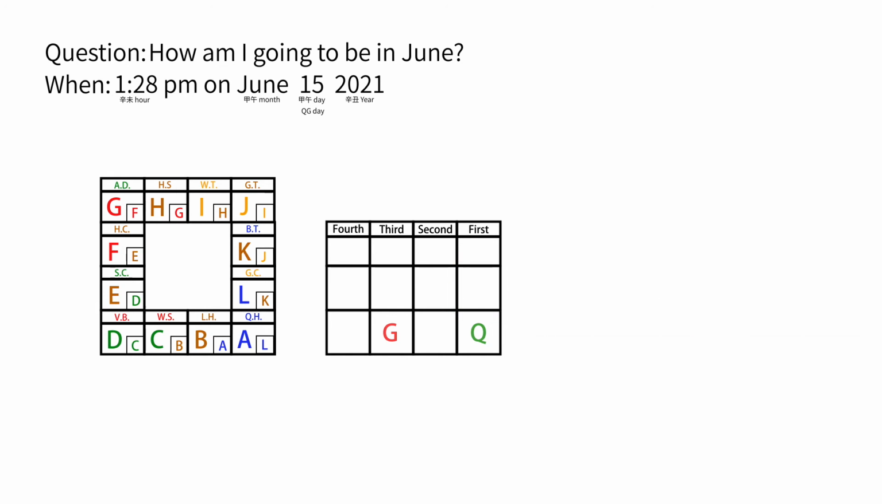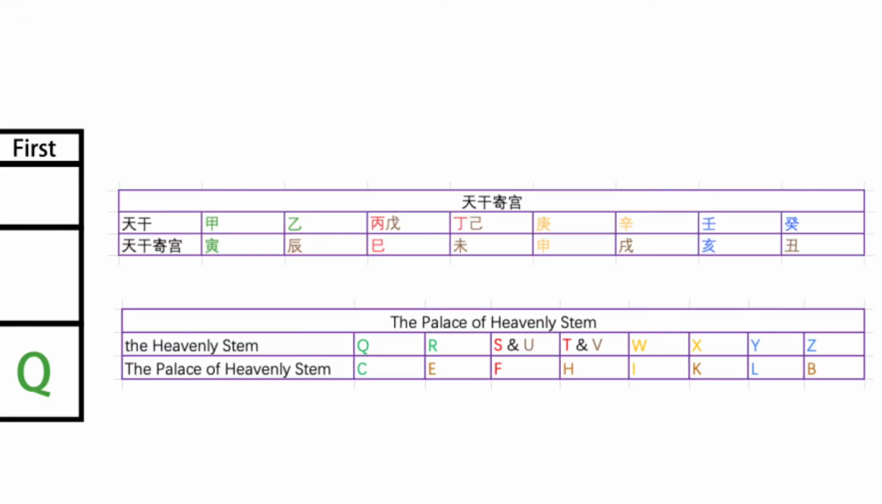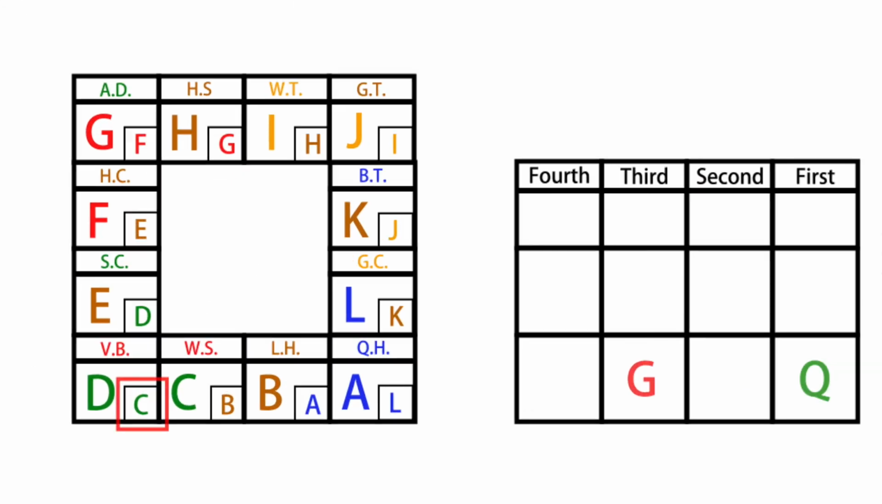Do you still remember the palace of heavenly stem I mentioned earlier? In the table, we can see that the palace of 甲 is yin, which is Q and C. After confirming the palace of Q is C, we need to regard C as the earth plate and see what the heaven plate is. It is D. So the top of the 1st lesson should be D.